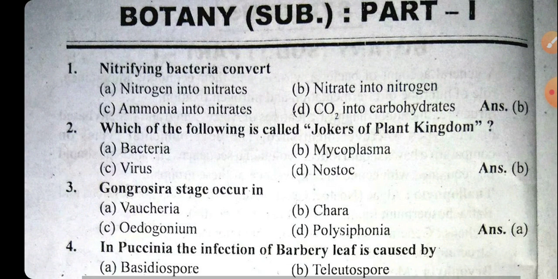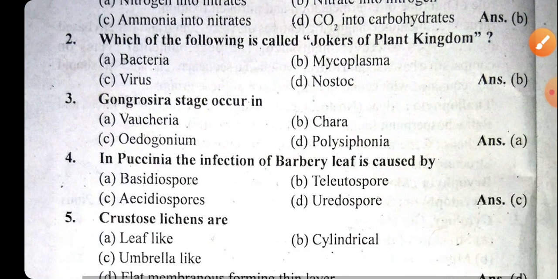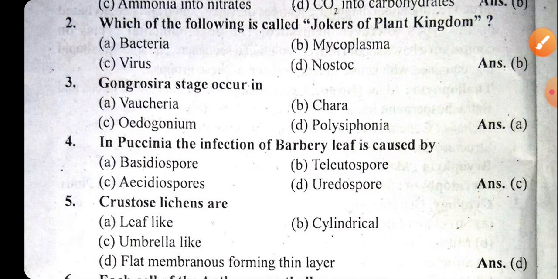Now here is the first question: the nitrifying bacteria that help in the growth of the plant convert nitrates into the nitrogen. Here the right answer will be option B, nitrates into the nitrogen. Now the next question is, which of the following is called the jokers of the plant kingdom?